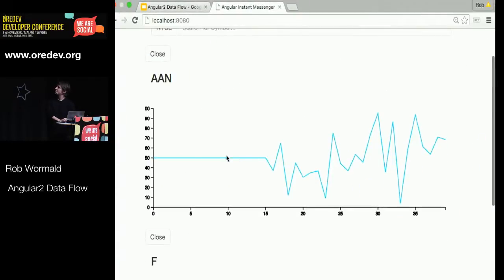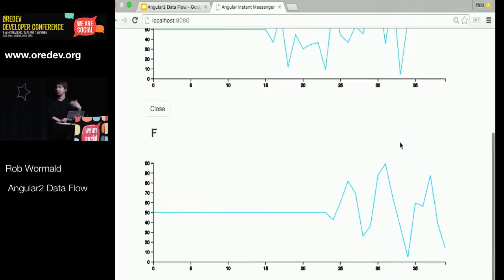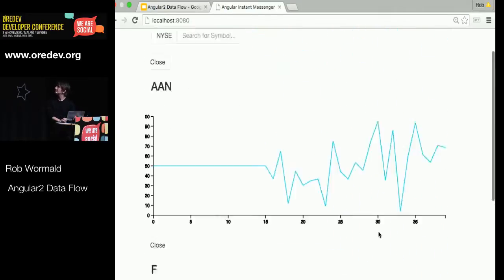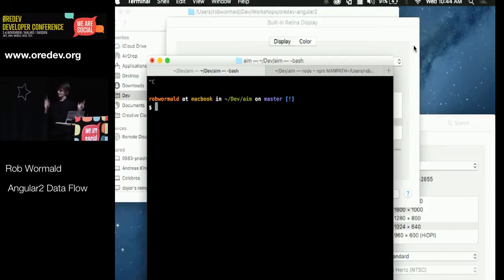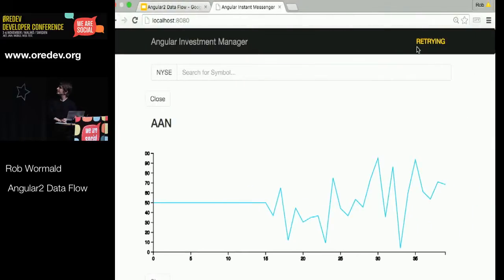And so you'll see that number 1, my graph has stopped ticking, right? Because I'm not getting any new values coming out, and that's closed there. And you can see that my socket is actually retrying. And so it'll wait a few seconds, it'll retry, and if it doesn't, you can see it flashing as it tries to reconnect there. So hopefully now, if I fire my server back up and switch back to this.